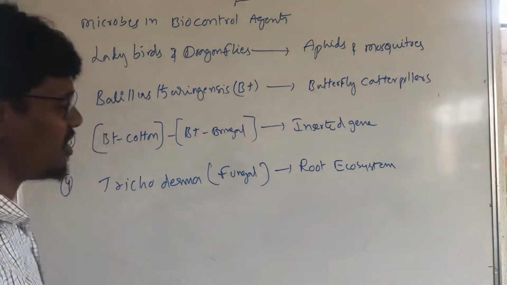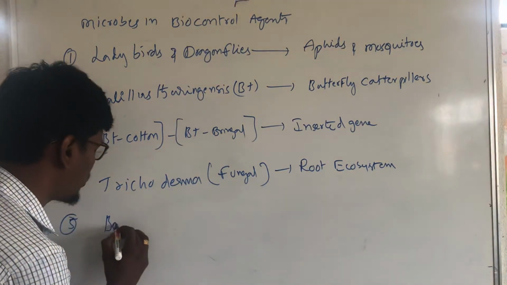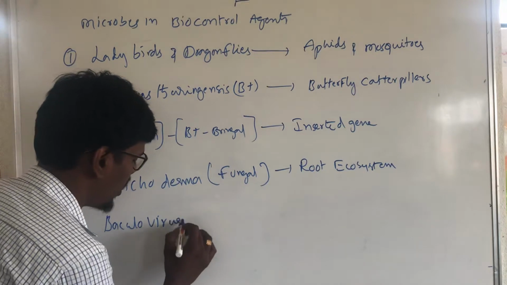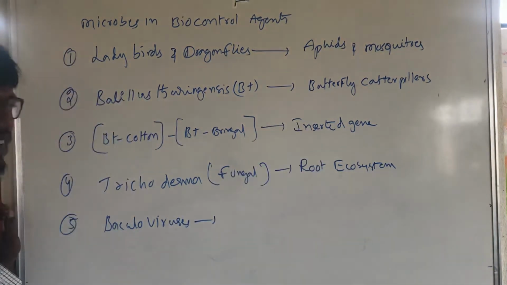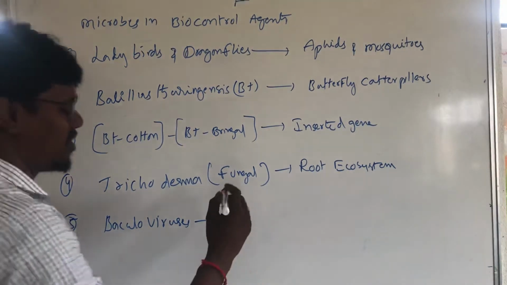Okay, the next thing is baculovirus. Baculoviruses are also called nucleopolyhedroviruses.